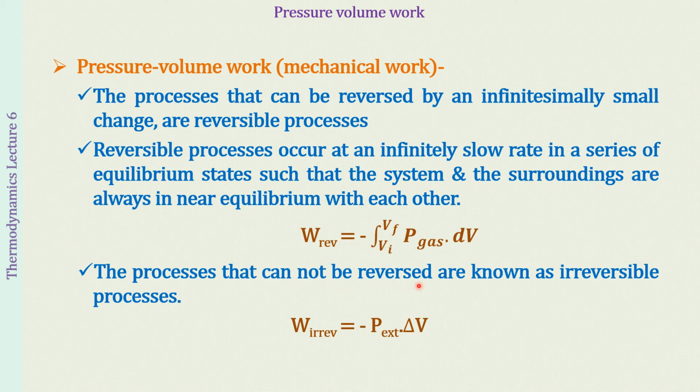The processes which cannot be reversed are called irreversible processes, and the expression for irreversible work is going to be minus P external into delta V. Okay, so I hope you are going to remember this, and this is all clear to you also. Good.